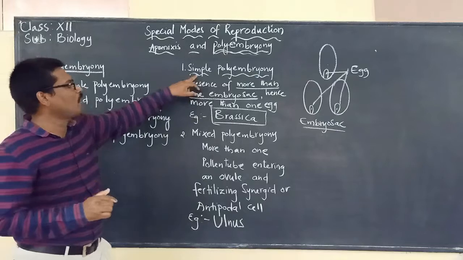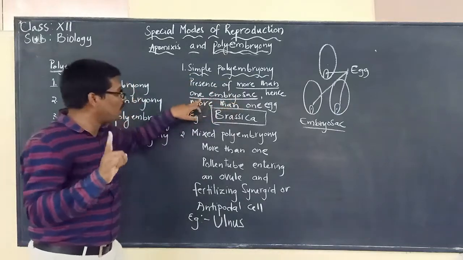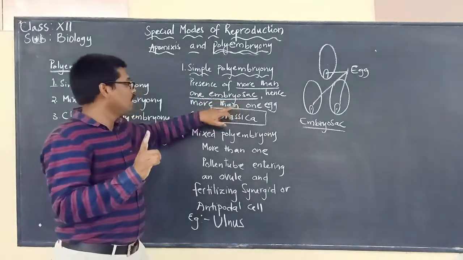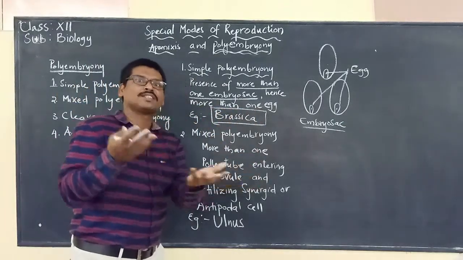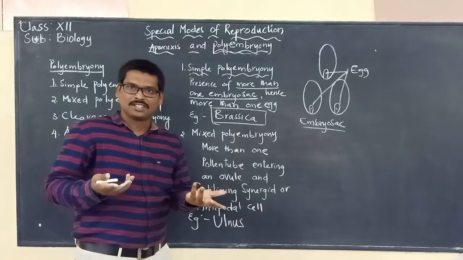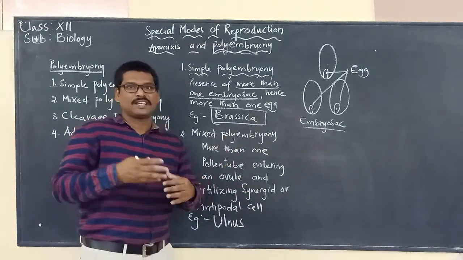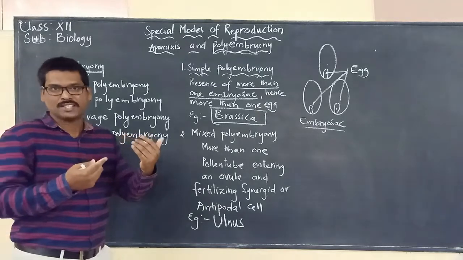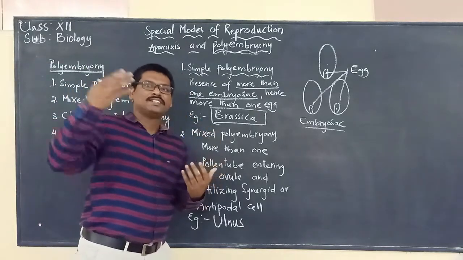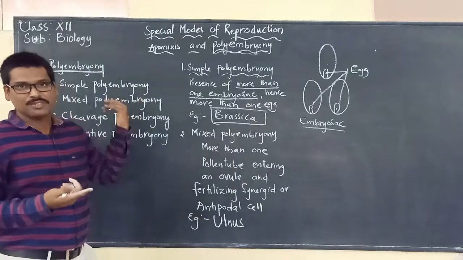So what is simple polyembryony? Presence of more than one embryo sac and hence more than one egg. If there are 10 embryo sacs, there will be 10 eggs. So if all the eggs are being fertilized, then they will be formed into 10 embryos. Or even in some cases, even if they are unfertilized, they will be changing into embryos, as we have seen.